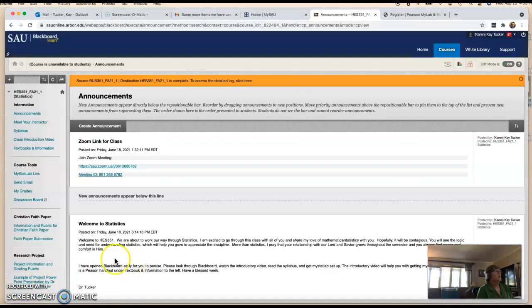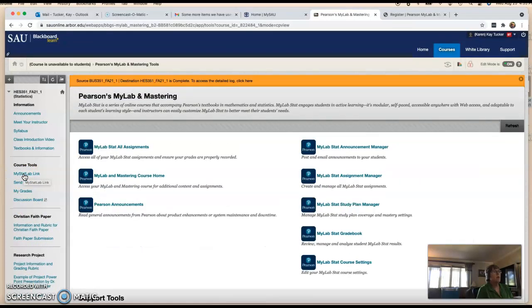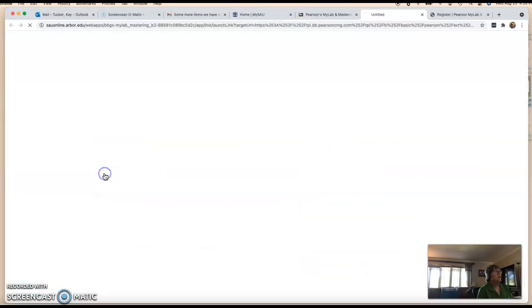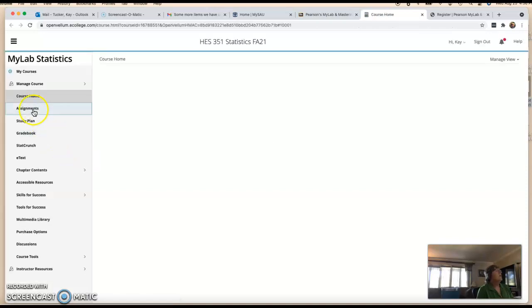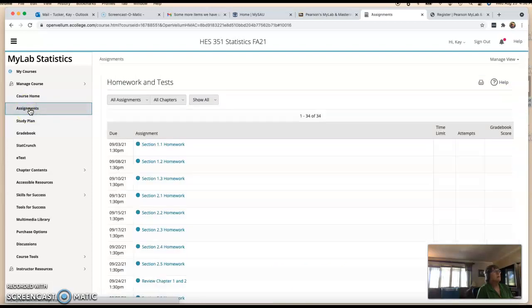Okay, I've exited preview, and so I'm going to go back into my stat lab from the side. From now on, this is what you'll see. When you go in, it will take you straight into the course where you need to be. And then if you're working on homework, you want to go to assignments. Then this shows the due dates.